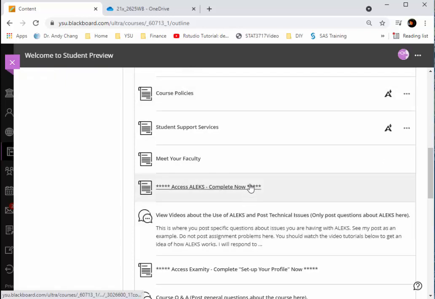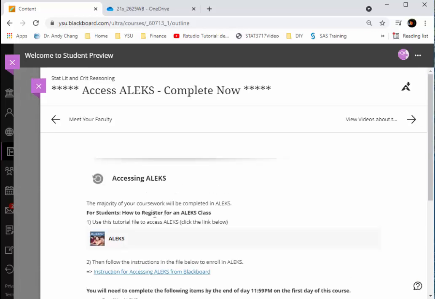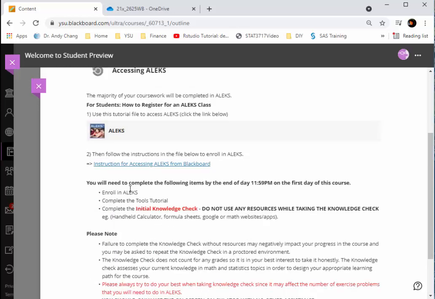If you click on this, you see the instructions for registering yourself in Alex system. Please go through these one by one to get yourself signed up. First, you will click this link to start your signing up process. After you sign up, please take your initial knowledge check first. In the first week, it's a review of algebra.